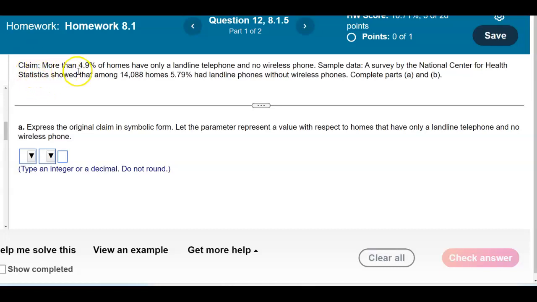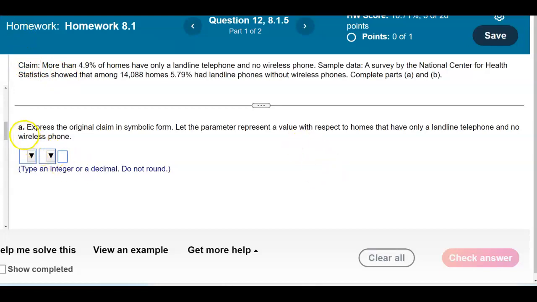Claim: More than 4.9% of homes have only a landline telephone and no wireless phone. The sample data, a survey by the National Center for Health Statistics, showed that among 14,088 homes, 5.79% had landline phones without wireless phones. We're going to complete parts A and B.